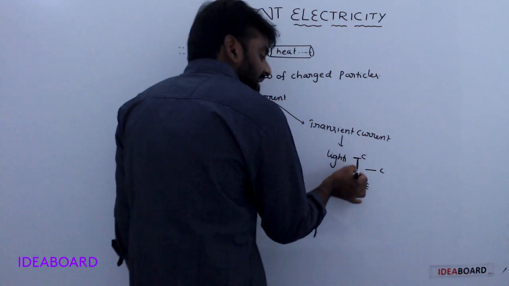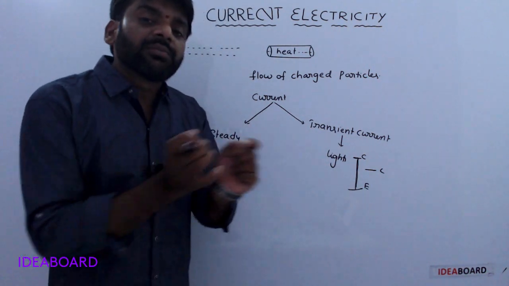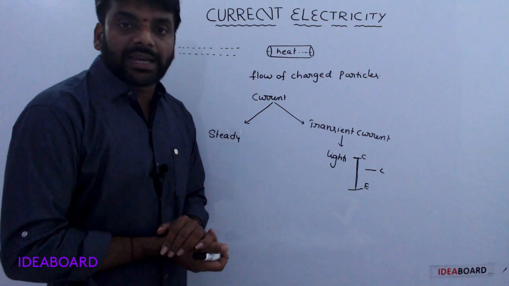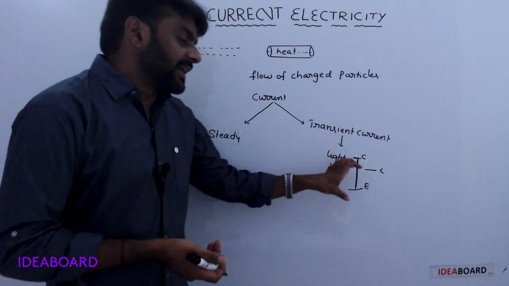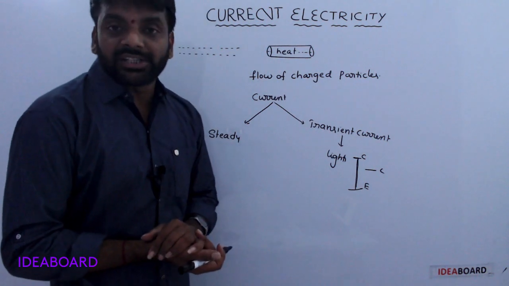In that case, current is developed, but for fractions of seconds only. It takes very little time. That type of current is a transient current.